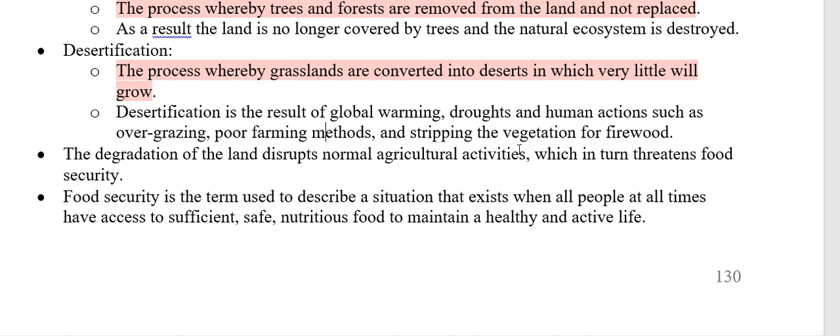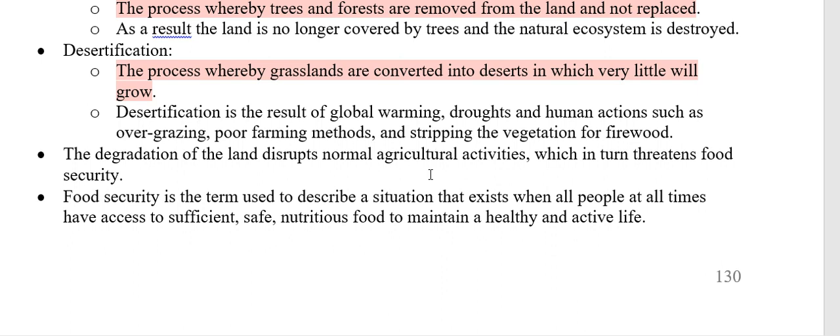All right. Can also be as a result of overgrazing, poor farming methods. Obviously, we send the animals into the grasslands. There's too many animals on the grassland. They eat all the grass, no more grass to replace it, and the soil becomes exposed. All right. So all of this is going to cause desertification: global warming and climate change, which causes droughts and floods and whatever. And then human actions like overgrazing, having too many animals on a piece of soil, poor farming methods, stripping the vegetation for firewood, where people pick clear all the vegetation on the land, which then obviously leaves the soil exposed. All right.